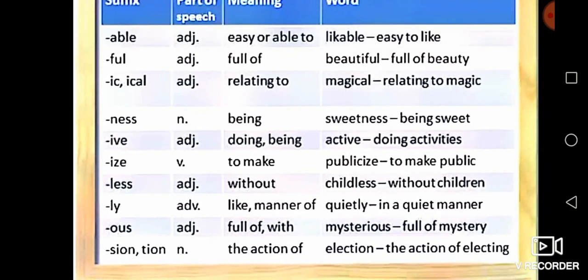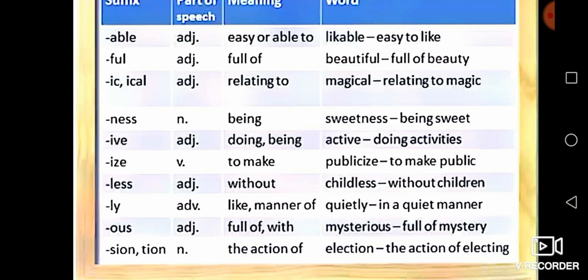Next we see ness. Listen carefully. Ness means being. You see the word sweetness. Sweet is the root in this word sweetness. Its meaning is being sweet. The word sweetness works as a form of noun. Clear? The form of noun.